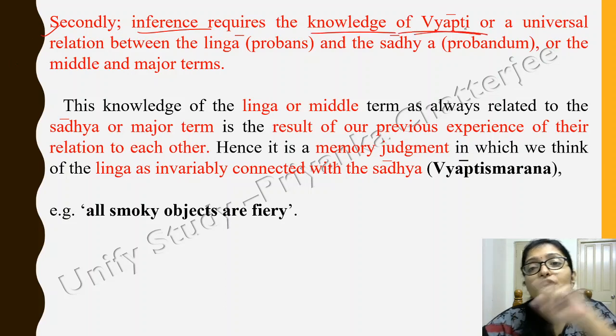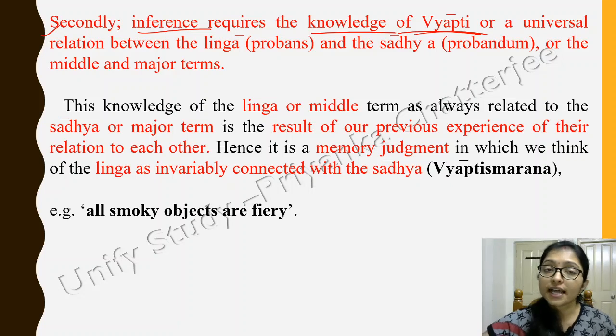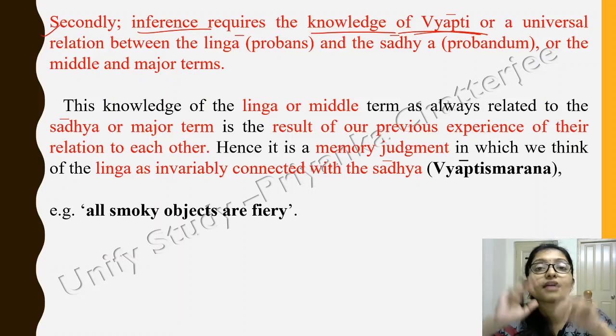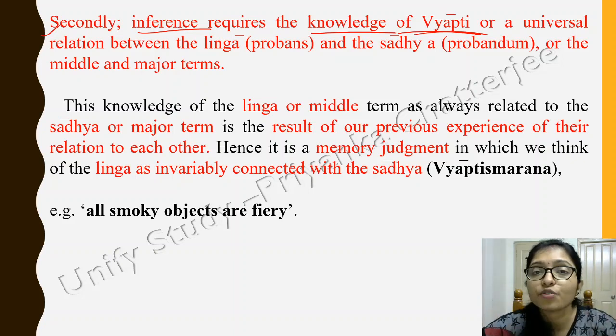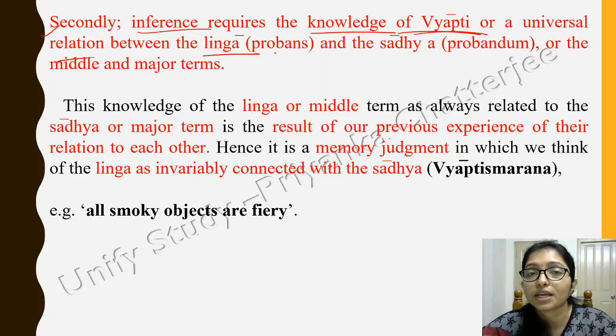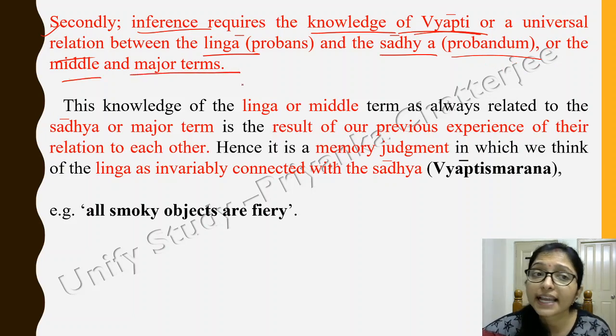Vyapti means the universal relation between the fire and the smoke. So you are applying that universal relation, the Vyapti, between the linga and the sadhya. Linga means the sign, that the smoke is coming; smoke is the sign, that is the linga. Linga and the sadhya, that is the middle and the major. The second knowledge is that the inference requires the knowledge of Vyapti.